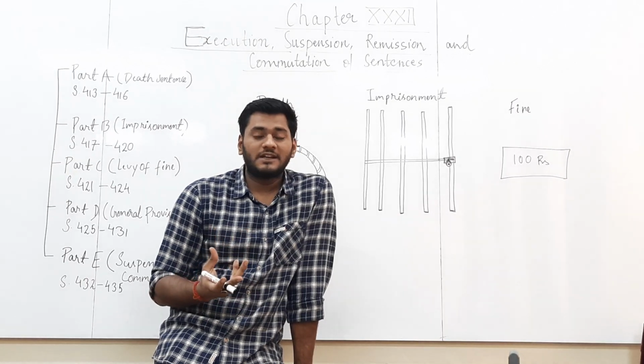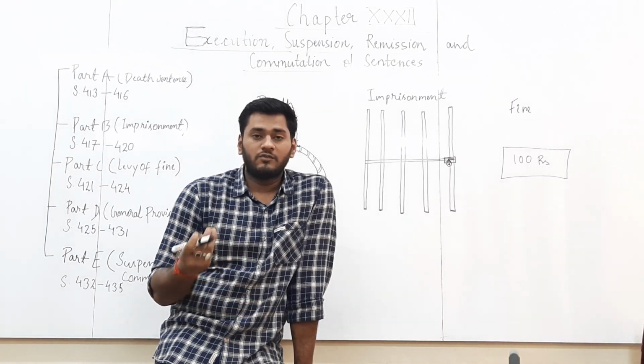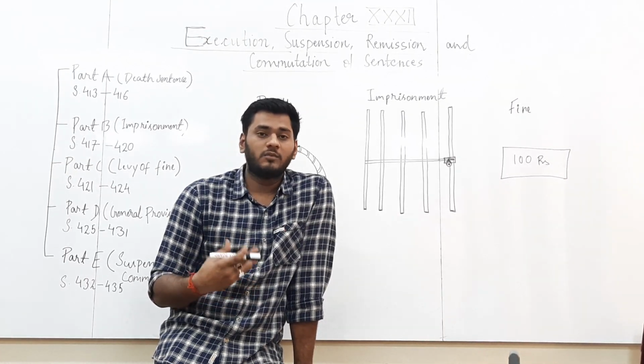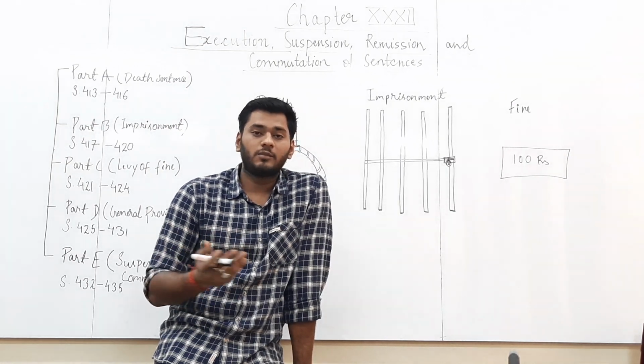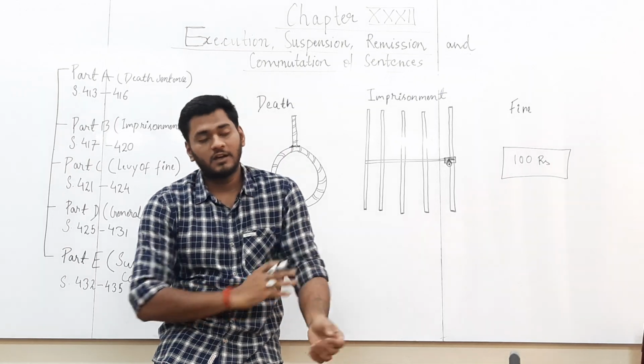We have already studied in IPC that if the person defaults in paying the fine, he may be put behind bars, he may be imprisoned for that. What is the limit of imprisonment? You have already studied in IPC.